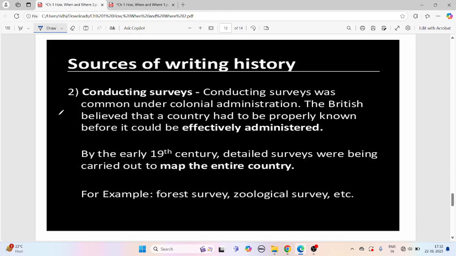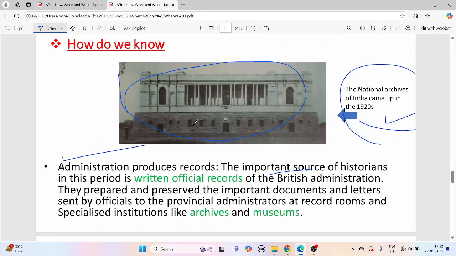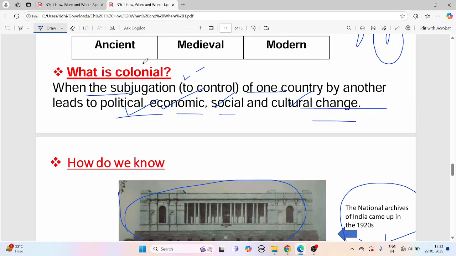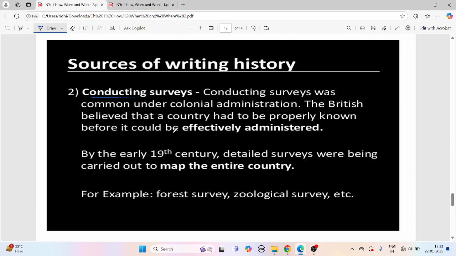Right, sources of writing history: conducting surveys. Conducting surveys was common under colonial administration. Now, what was this colonial administration? Have I told you the colonial? I've already told you the definition of colonial, right? So now what is colonial administration? जब किसी दूसरी कंट्री की एडमिनिस्ट्रेशन हो जाती है.